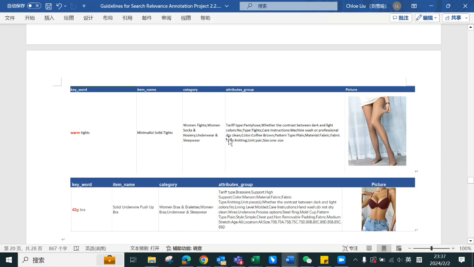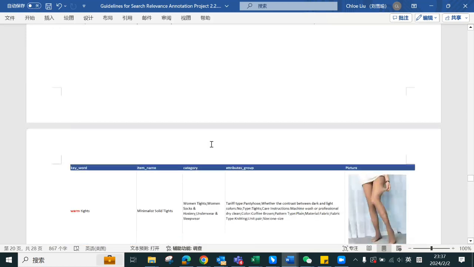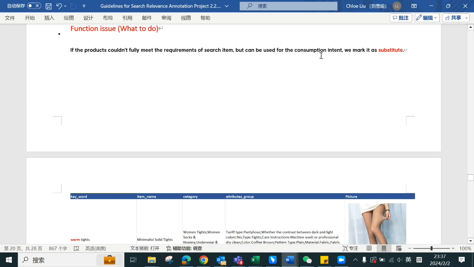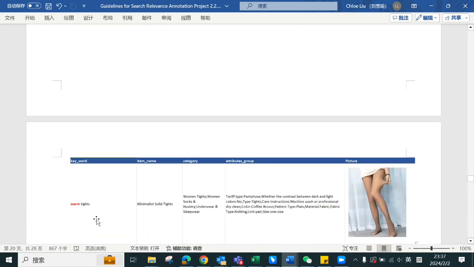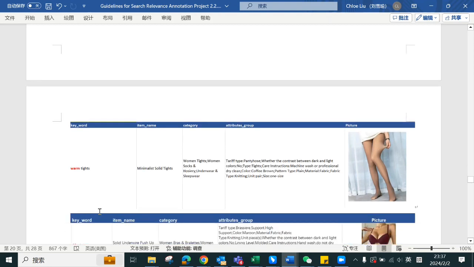They are the right products, but we cannot make sure the function fully meets the requirement. But they can be used for this consumption intention. They can be warm, but we don't know if it fully meets the requirement of warm. So under this circumstance, we mark it as substitute.